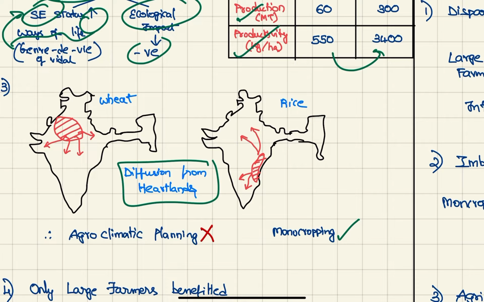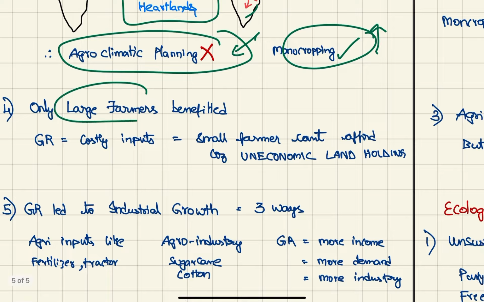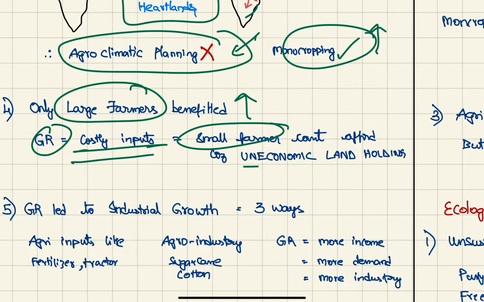Now, diffusion from the heartlands: wheat diffused from this main heartland area in the 1960s to these areas, and rice from this to this area. So this led to not following the agroclimatic planning; rather, monocropping has increased. Only large farmers benefited from the GR because GR needs costly inputs. So small farmers, because of the uneconomical land holdings, cannot afford this.